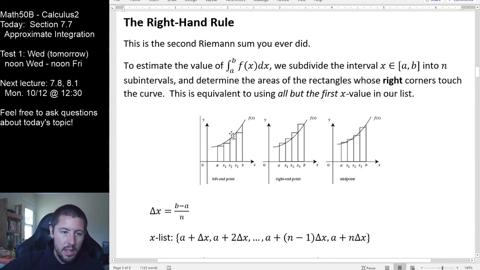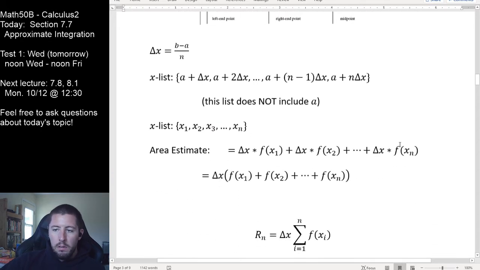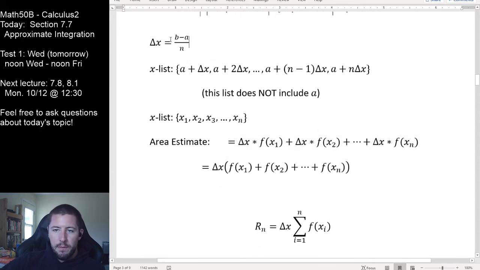So the left-hand rule does use a and doesn't use b. The right-hand rule doesn't use a, but it does use b. And we'll see the midpoint rule doesn't technically use a or b, but we're going to need all of our parts in there. So nothing super special here. As with before, delta x is defined the same way. Before, our first term was just a. Now our first term is a plus delta x to get to the right edge of our first bar.